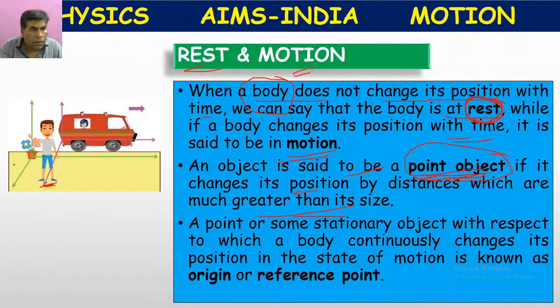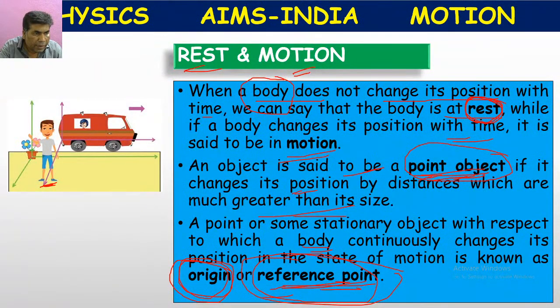So how is a body or point object changing its position? For that, we have to take the help of a reference point or origin. Based on that only, we can tell that a body is changing its position.